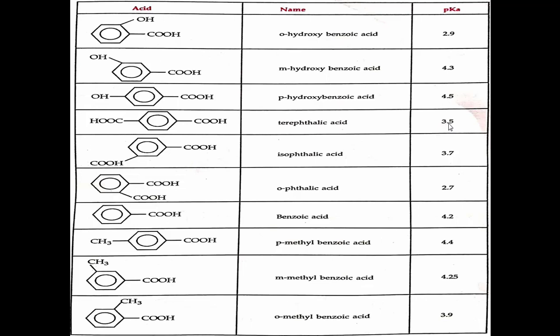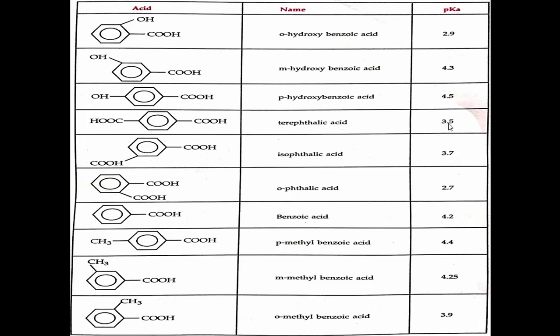So different pKa values of different aromatic acids are given: terephthalic acid, isophthalic acid, phthalic acid. If two carboxylic acid groups are present on the ring, and they are ortho to each other, then it is known as phthalic acid, right?